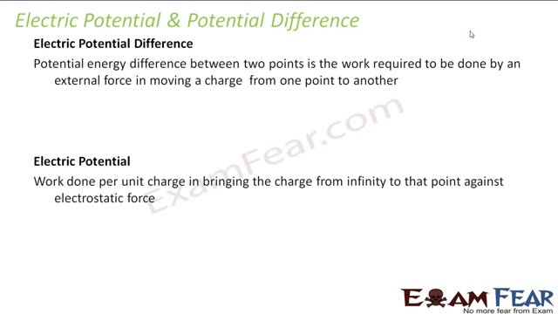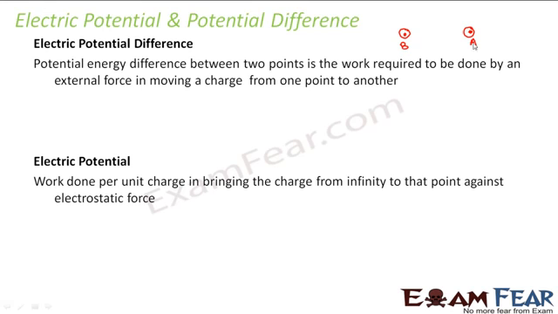Let us suppose you have a charge particle of charge Q. If you want to take this charge particle from this point A to this point B, some work needs to be done. So the work that needs to be done to move a charge from one point to another point is known as electric potential difference, because a charge particle will move from one point to another only when there is a gradient. So this is basically known as electric potential difference.